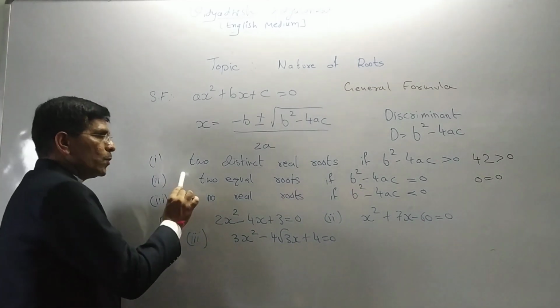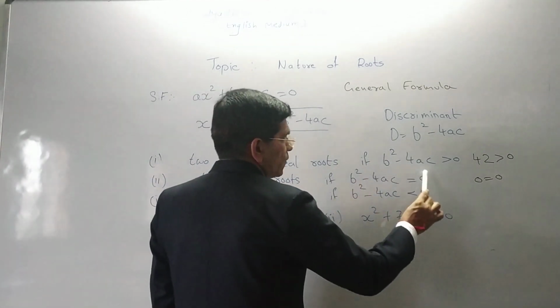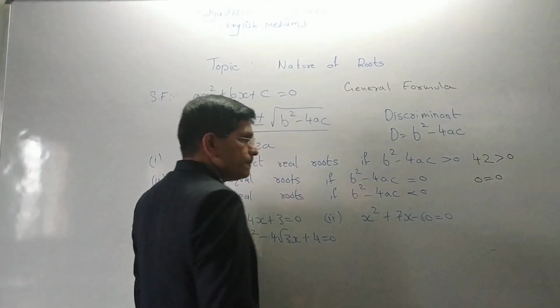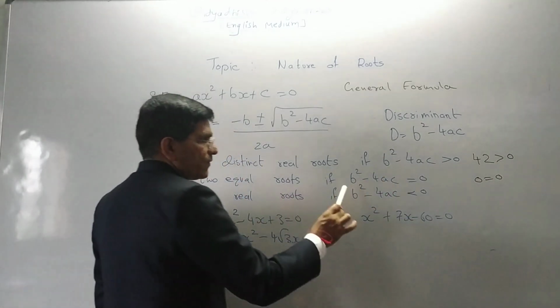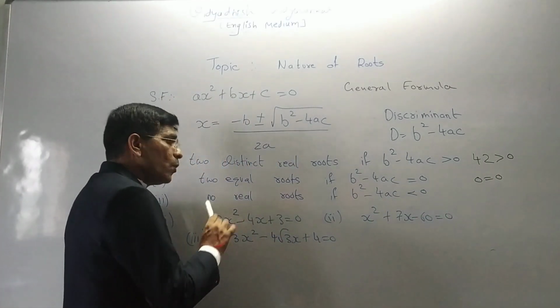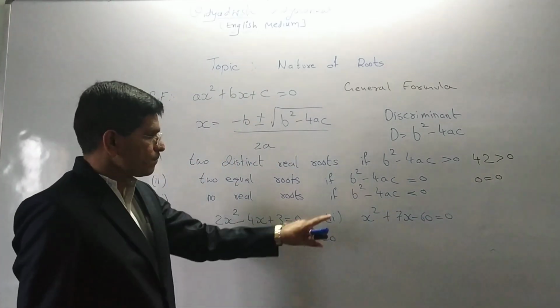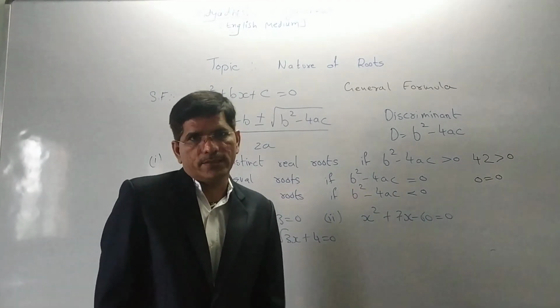Two distinct real roots if b square minus 4ac is greater than 0. Two equal roots if b square minus 4ac equal to 0. No real roots if b square minus 4ac less than 0.